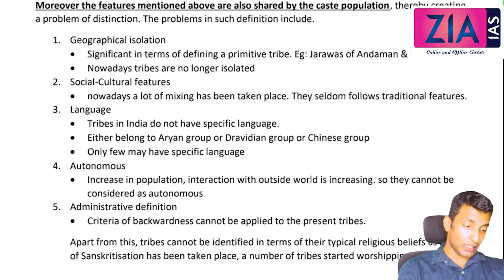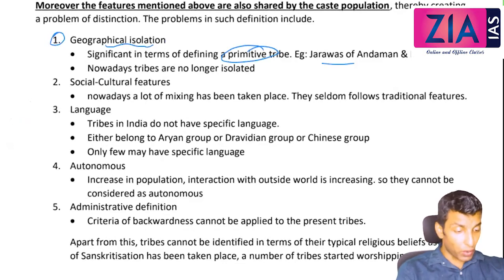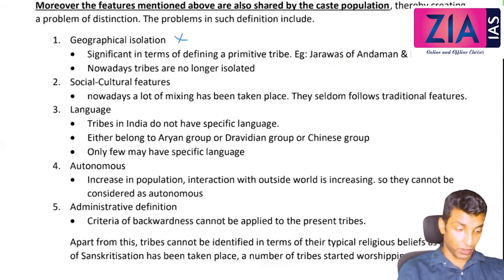First, we have discussed tribals, they have a geographical isolation, right? But this was significant in terms of primitive tribe, for example Jarawas of Andaman Nicobar. But nowadays tribals are no longer isolated, they are mostly integrated or assimilated in the mainstream society. So this concept is not possible to define a tribe now. Second, socio-cultural features. Nowadays a lot of mixing has taken place.